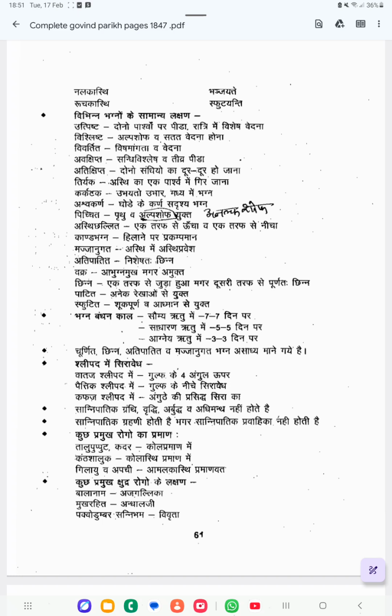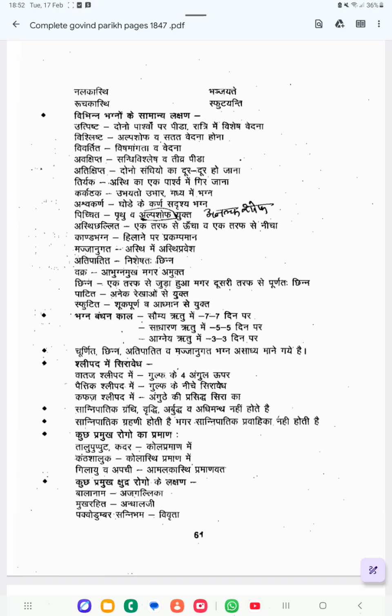Then you can see Talu Pupputa and Kadara. In these disorders we will be getting swelling, and the swelling size will be Kola Pramana. In Kantha Shaluka, the swelling size is Kolasthi Pramana. In Gilayu and Apaji, the swelling size is Amalakasthi Pramana. So the swelling size they can ask.